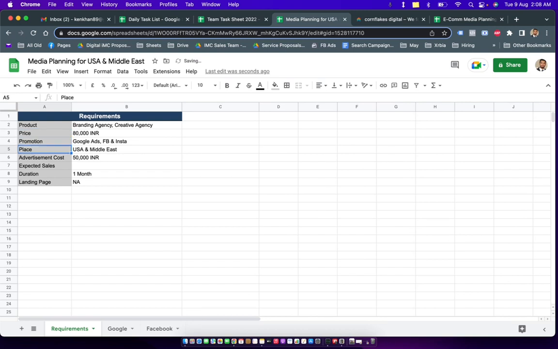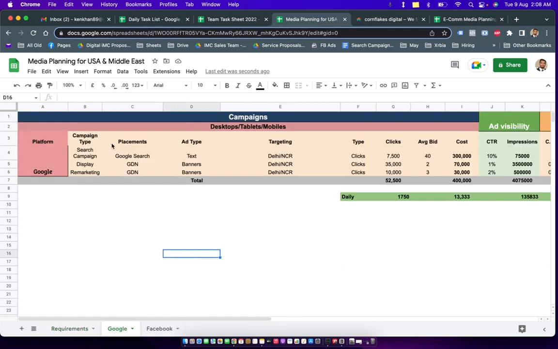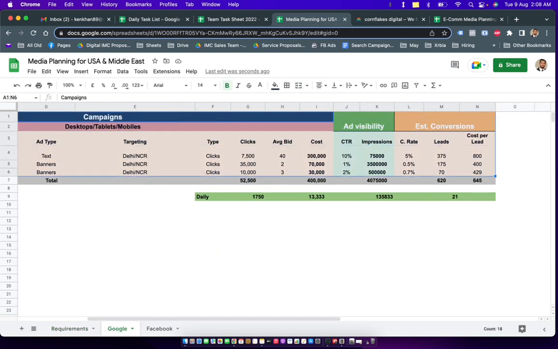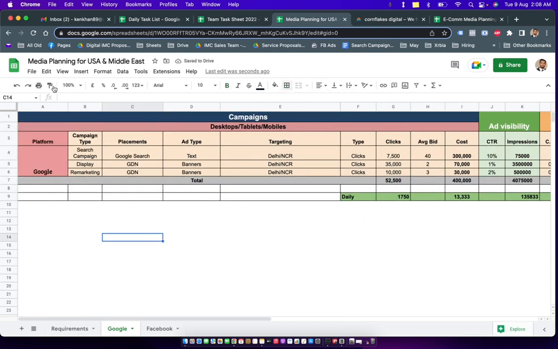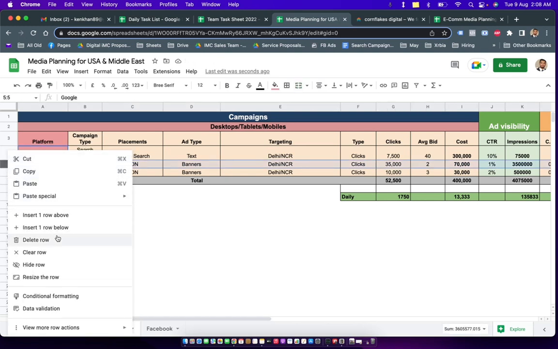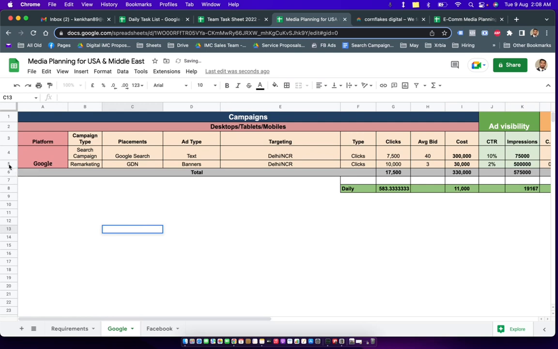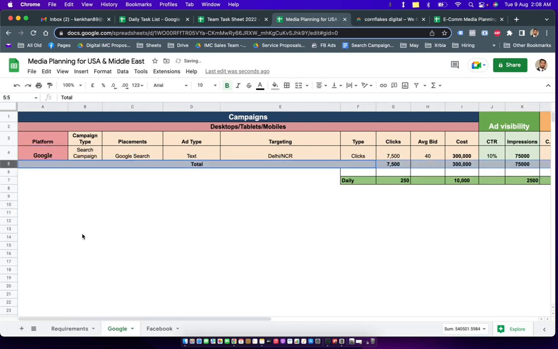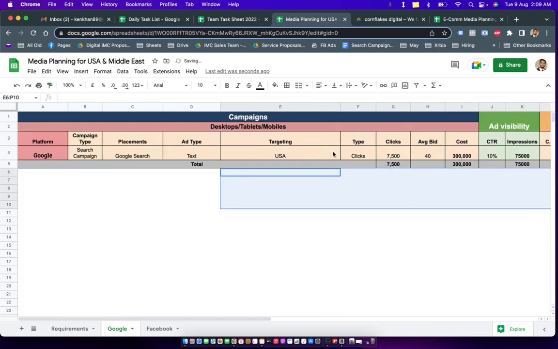Okay. Now we will see how many sales we are going to generate, but let's quickly come into the Google Sheet. This is an old sheet, so I'm going to make it something that makes sense. I have to deformat everything. All right, now this looks nice, and you're going to run one campaign only, which is going to be a search campaign in Google. Maybe this one is going to be for USA, and I'm going to take off this field two from the campaign structuring.